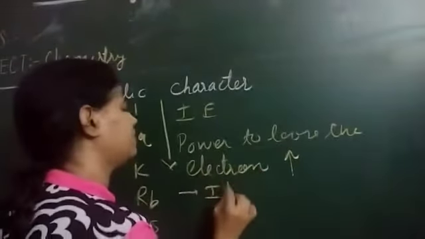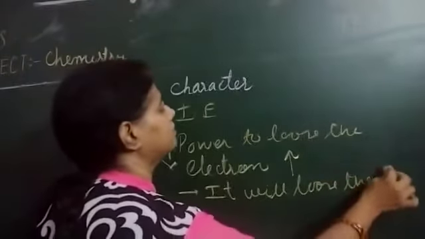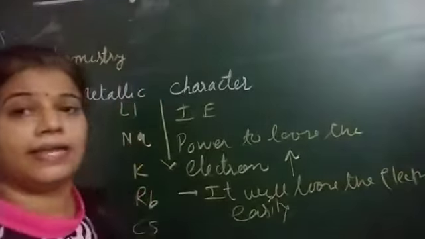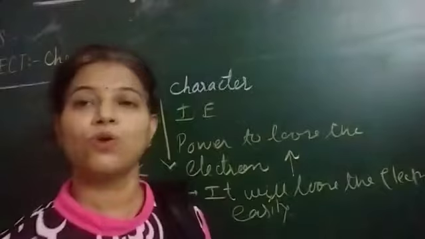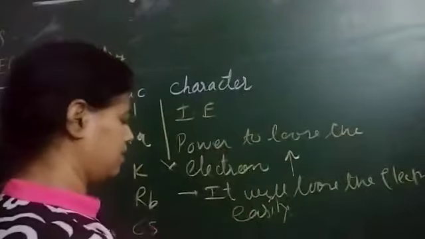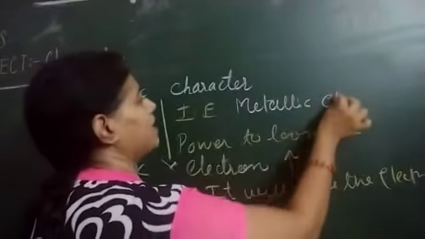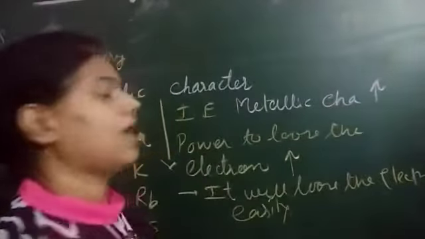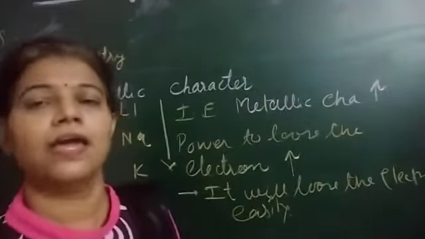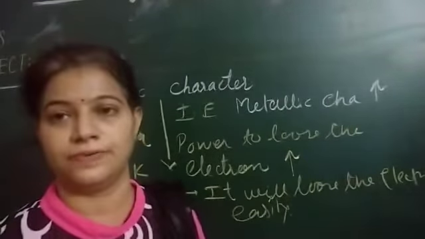It will lose the electron easily, and that is why the metallic character goes on increasing as we move from top to bottom. And vice versa, if metallic character goes on increasing, non-metallic character goes on decreasing.